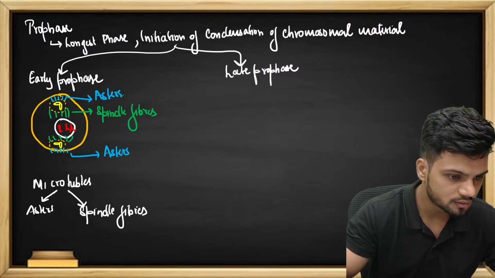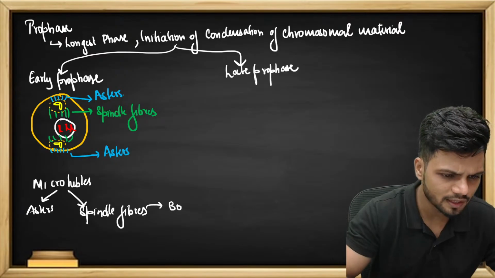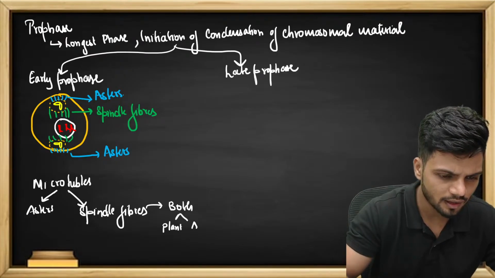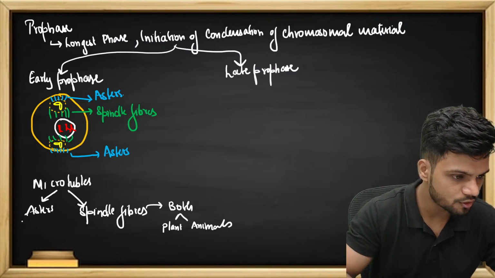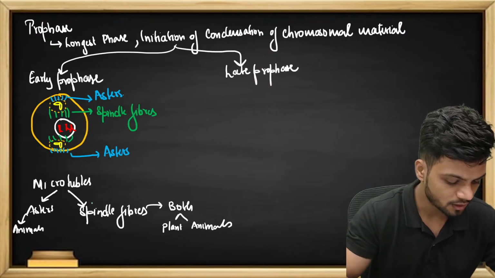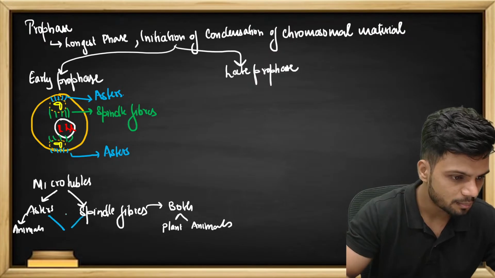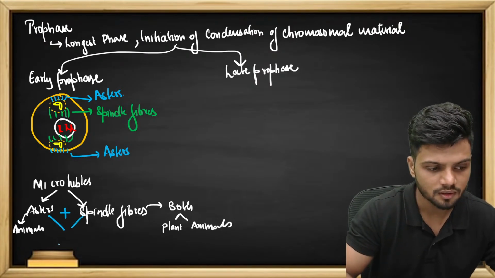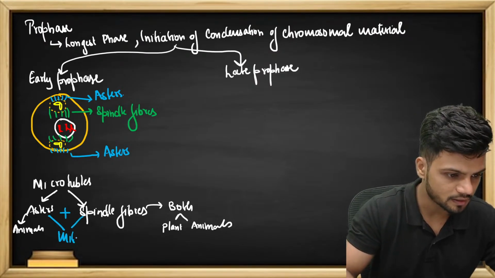This spindle fiber is present in both plants and animals. This aster is mostly seen only in the case of animals. Now, asters plus spindle fiber is called the mitotic apparatus.